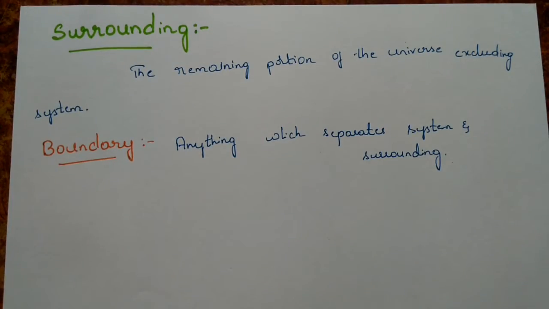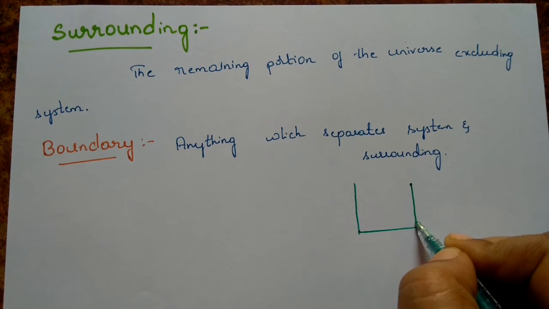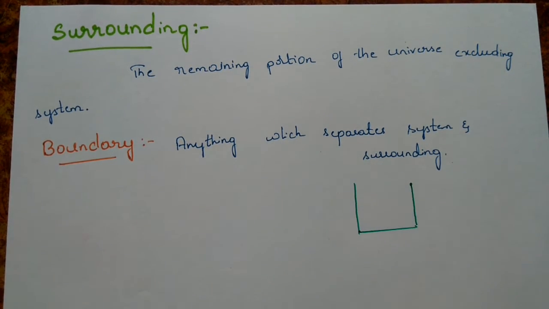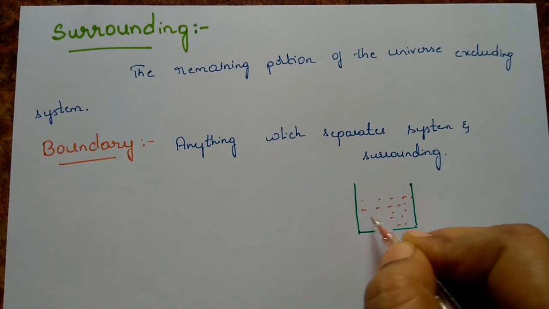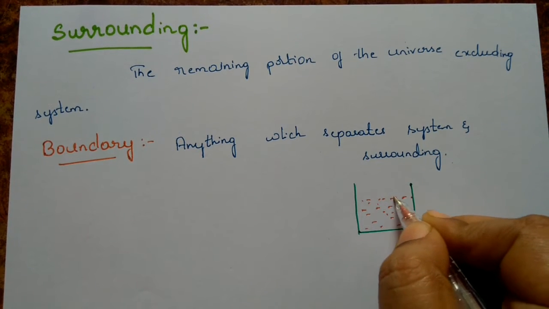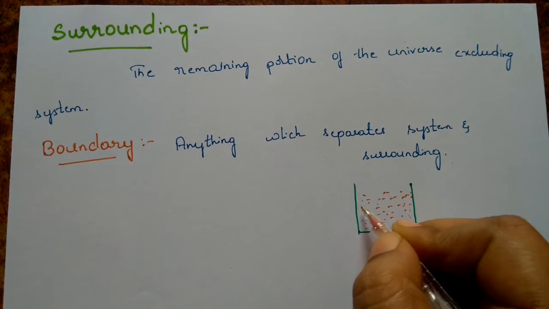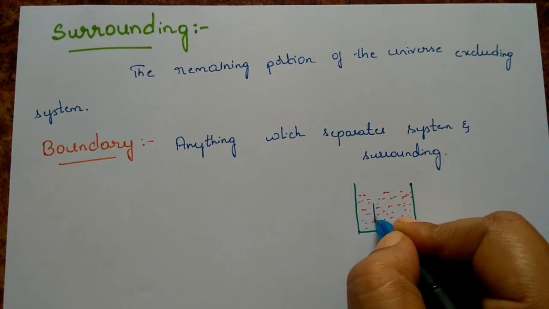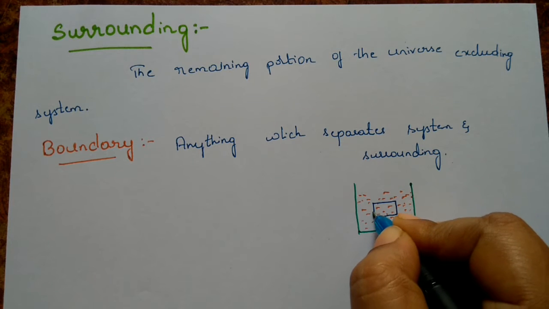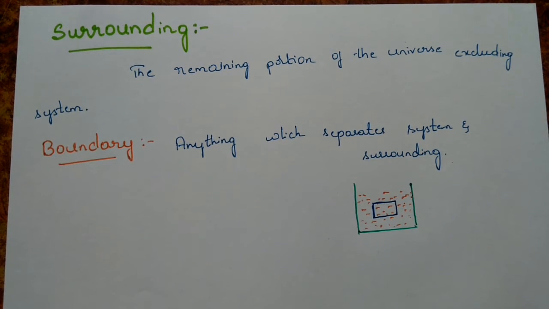Let us consider we have taken a beaker. We have filled some solution in this. Now, in this solution, I am not going to observe the entire thing. I am not going to study the entire thing. My study is only up to this part. Only this part I am studying. Clear?